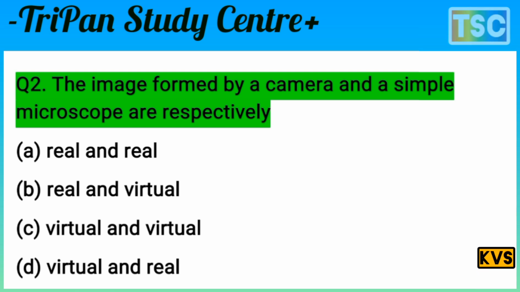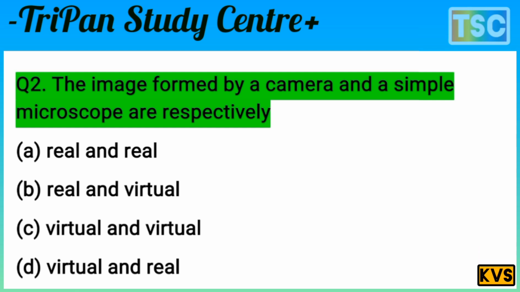A: real and real, B: real and virtual, C: virtual and virtual, and D: virtual and real. You know this question is very important. The images formed by a camera and a simple microscope: the answer is very clear, real and virtual. This means option B is correct. The camera and simple microscope form real and virtual images respectively.